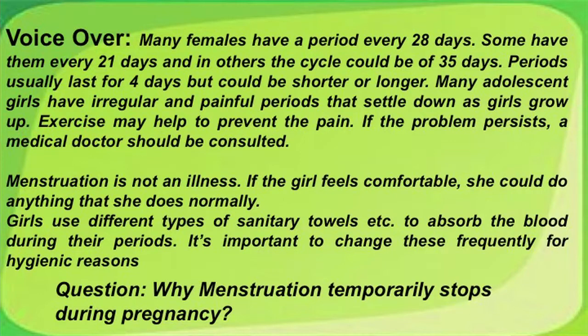Many adolescent girls have irregular and painful periods that settle down as girls grow up. Exercise may help to prevent the pain. If the problem persists, a medical doctor should be consulted. Menstruation is not an illness. If the girl feels comfortable, she could do anything that she wants. Girls use different types of sanitary towels, etc., to absorb the blood during this period. It is important to change these frequently for hygienic reasons.